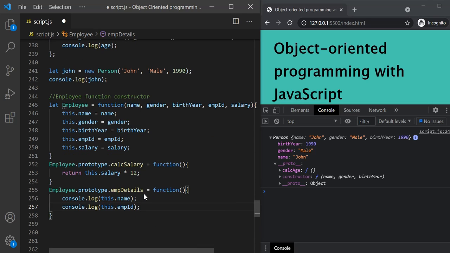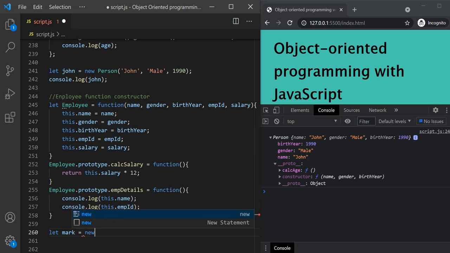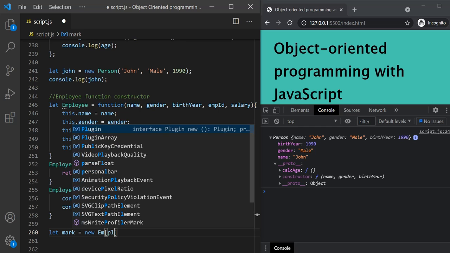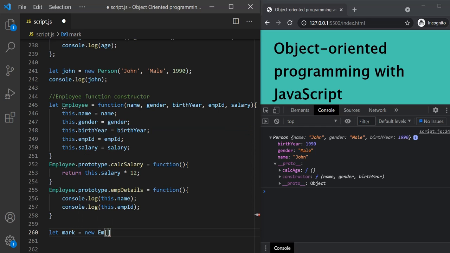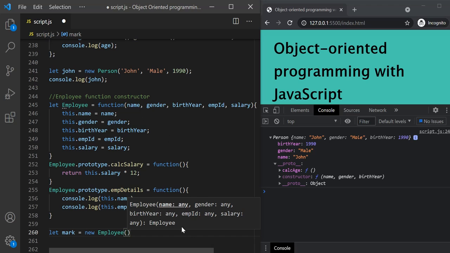So this is our employee function constructor. Now let's create an instance of this employee function constructor. Let's call this instance mark, and let's say new Employee, and now we have to pass values for name, gender, birth year, employee ID, and salary.